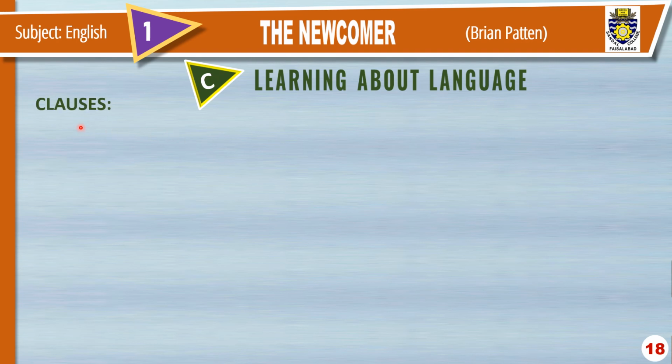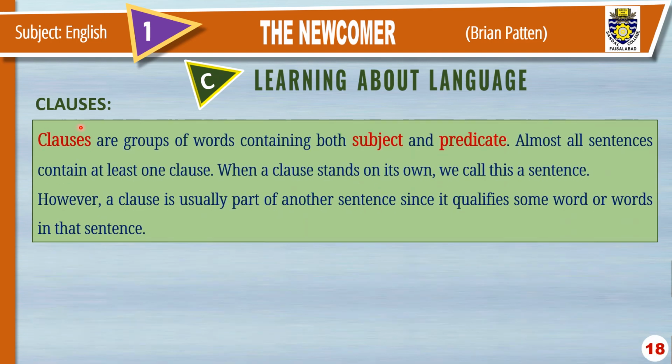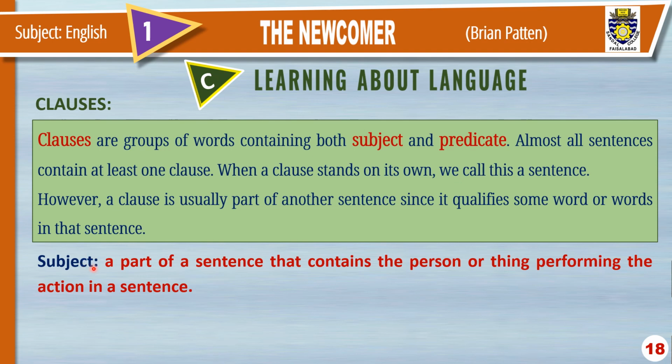I would like to define what clauses are. Clauses are groups of words containing both subject and predicate. Dear students, before going on, I would like to tell you what a subject is and what a predicate is in a clause. Subject is a part of a sentence that contains the person or thing performing the action in a sentence. So the subject is actually the doer of the action.